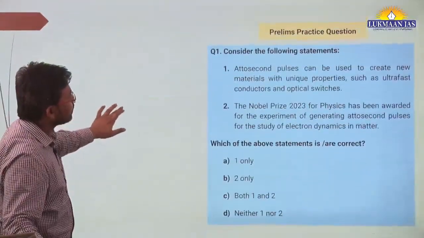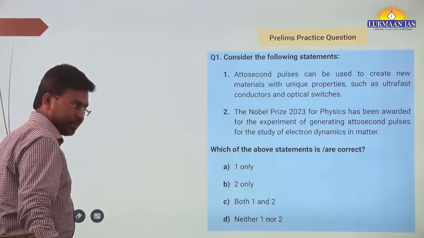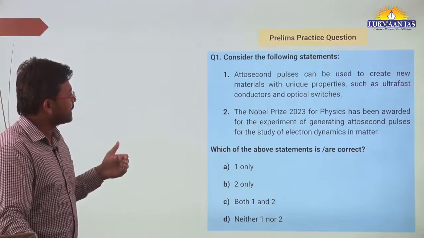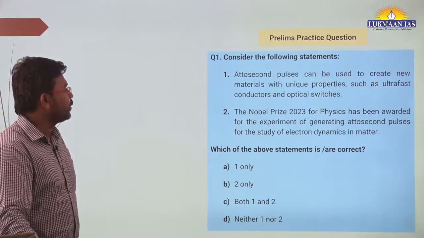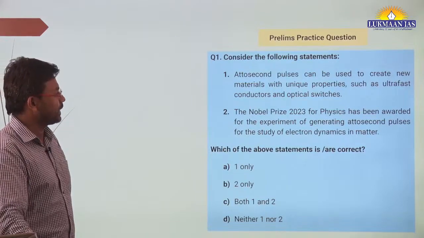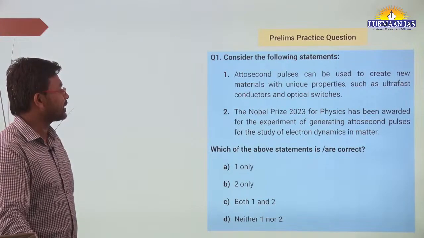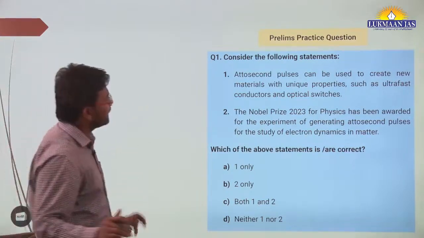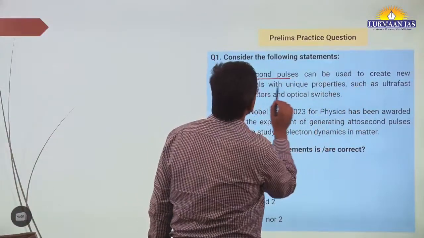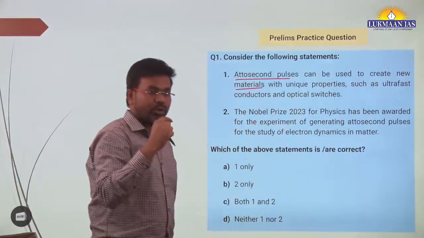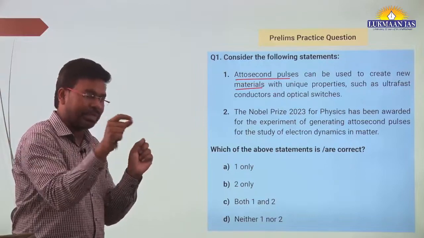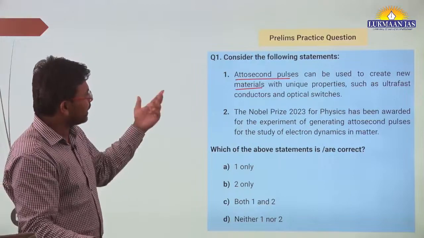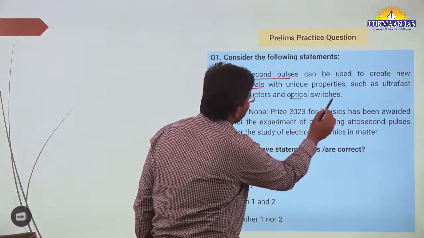Now let us solve a question based on this. It says, consider the following statements. One statement says, attosecond pulses can be used to create new materials with unique properties, such as ultrafast conductors and optical switches. These pulses can be used to create new materials, because using these pulses they will be emitting electrons, and these electrons can act as super fast conductors also. That is why they have written conductors and optical switches.